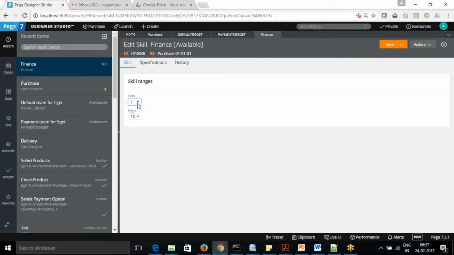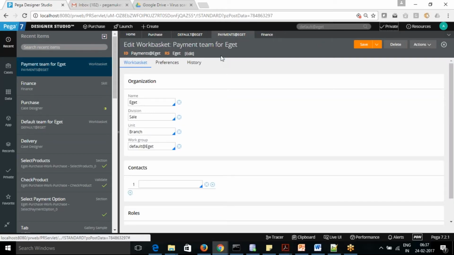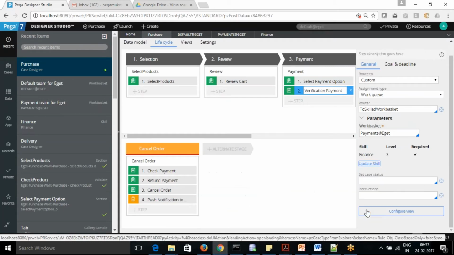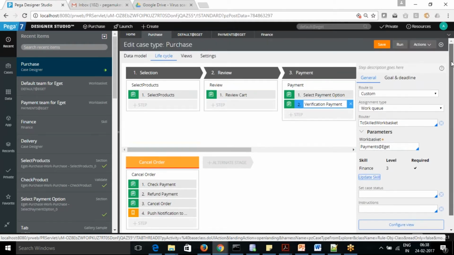So that's the range you can decide, 1 to 10 now. It's changed now, you can assign the range 1 to 10. Earlier it was 5, now it was changed to 1 to 10. So you are now able to do that. You can see submit, so it will add it here. So whoever has access to this skill finance 3 can work on this task.